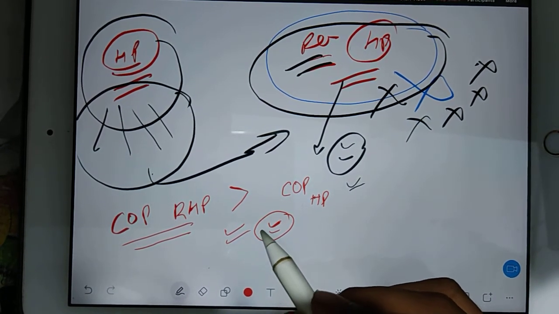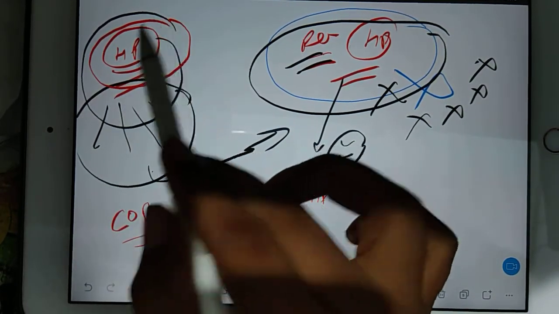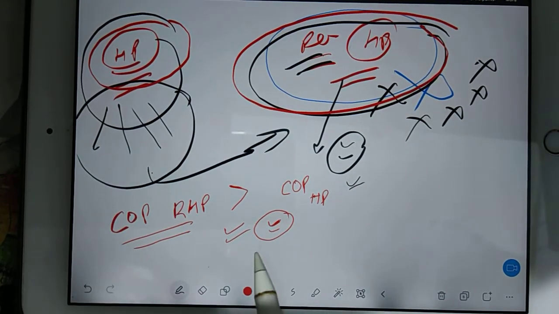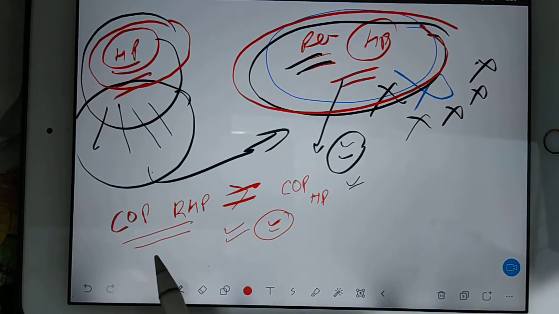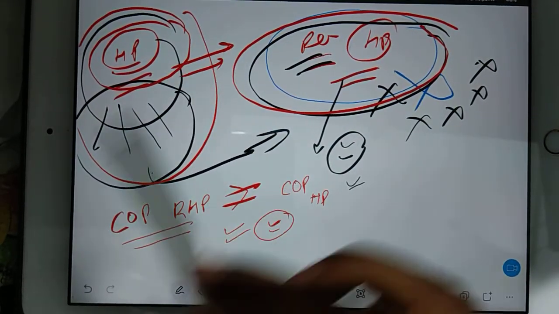But if you say that the normal heat pump and the reversible heat pump both give the same coefficient of performance, it means the normal heat pump is nothing but the reversible heat pump.